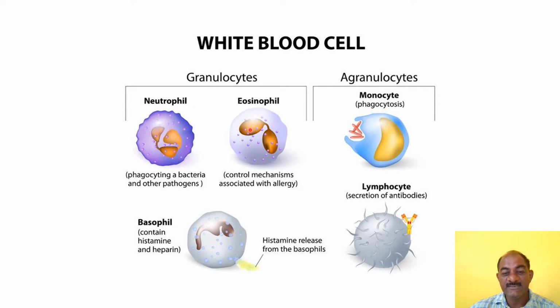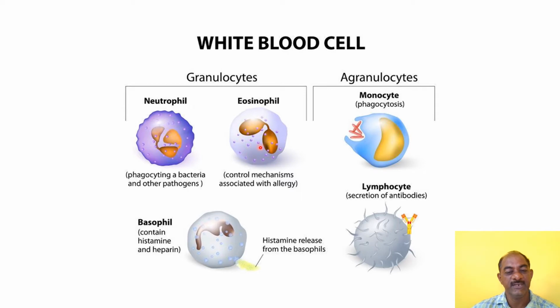And a nucleus is present in each and every WBC. Particularly in granulocytes, lobed nuclei are present. In eosinophil, a bilobed nucleus. In basophil, a three-lobed or twisted nucleus. In neutrophil, a multi-lobed nucleus is present.